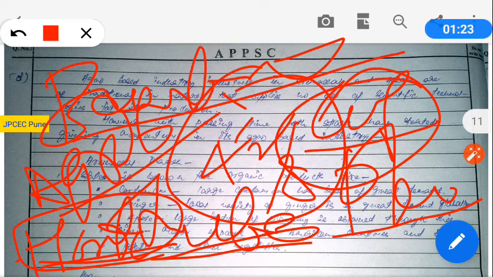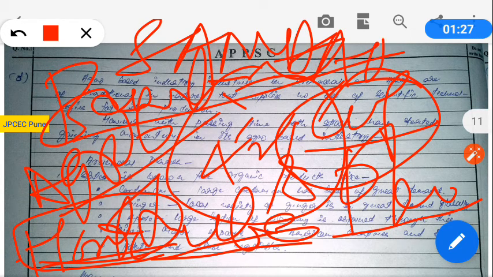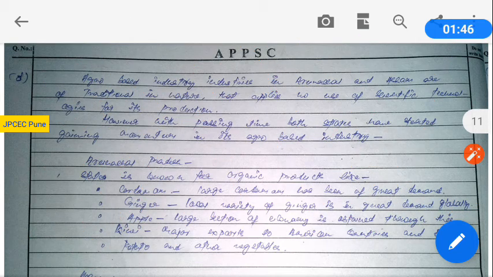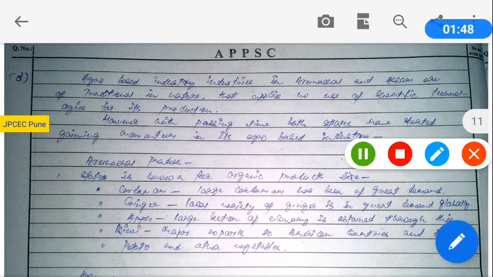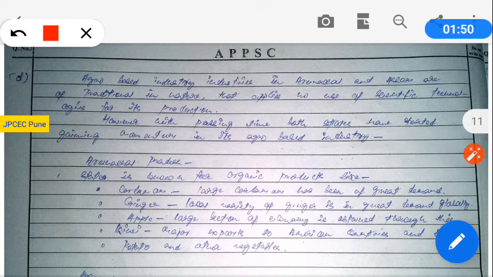So in between you can add the Sampada scheme for the agriculture processing, and due to the Ministry of Food Processing's emphasis on food processing, the agro-based industries have good prospects in Arunachal Pradesh as well as in Assam. So whatever you have written, good, and if it's possible, then simply you can draw the map of Arunachal Pradesh.